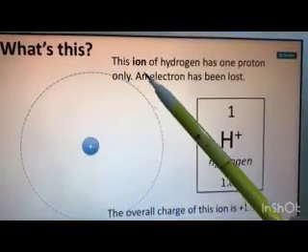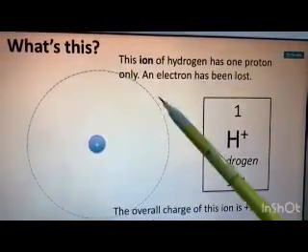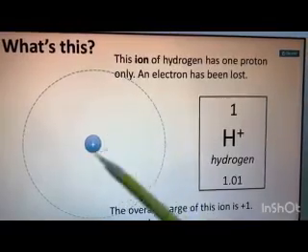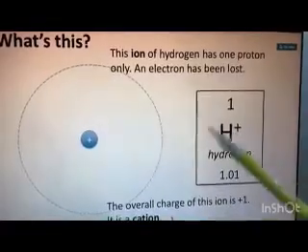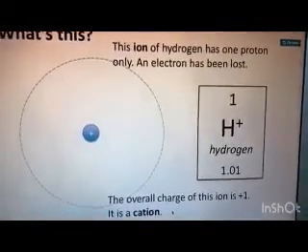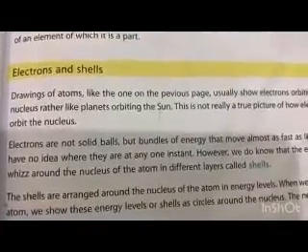This means this ion of hydrogen has 1 proton only. So it only has 1 proton, which is a positive charge, and the electron has been lost. So this is H+.